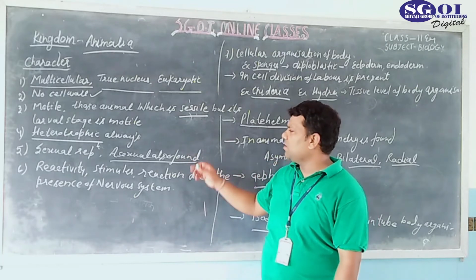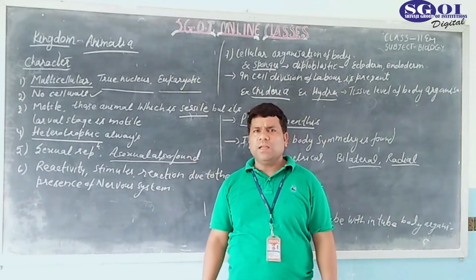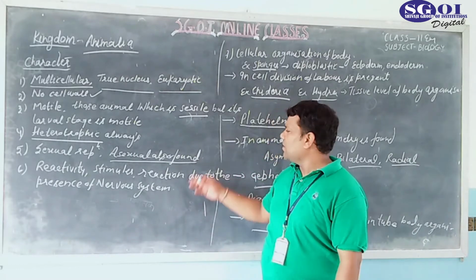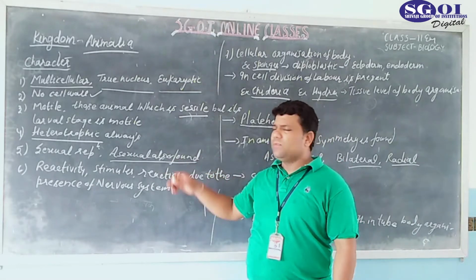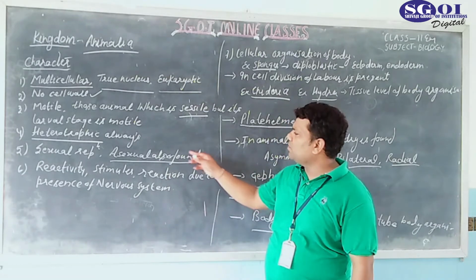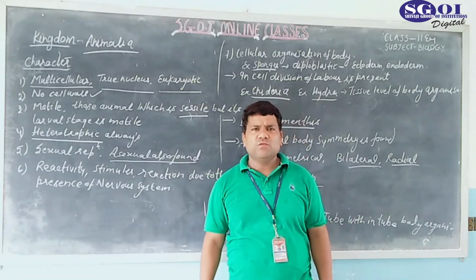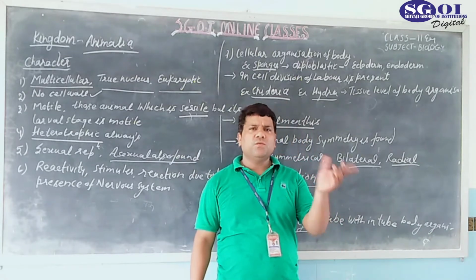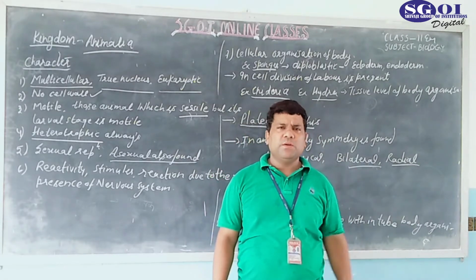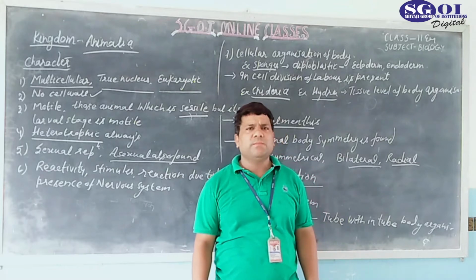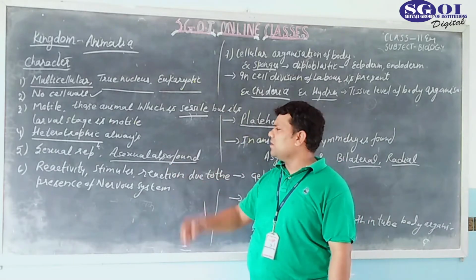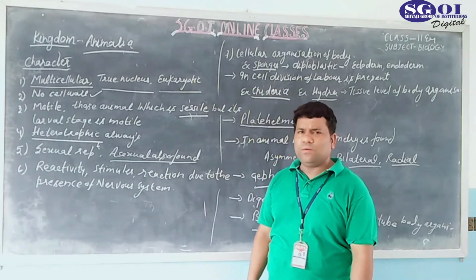This is actually a characteristic of plants, but most animals of the lower category also reproduce asexually. In asexual reproduction, only a single parent is involved and there is no fusion of male and female gametes, because no gametes are formed in this type of reproduction. This is called asexual reproduction.